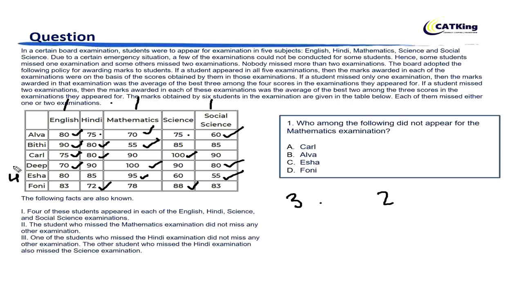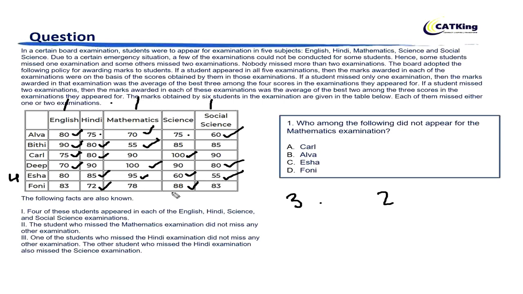Definitely, she appeared for 4 exams and left one, right? She left one, which is the English exam. She left English, and she appeared for the rest 4 exams. Why 4? Because if we look at these 4 subjects, the best 3 are 95, 85, and 60, and the average of these three is 80, right? So that means she definitely appeared for this and this,